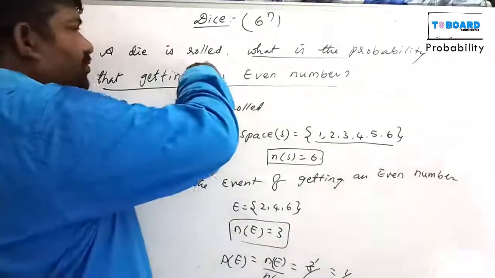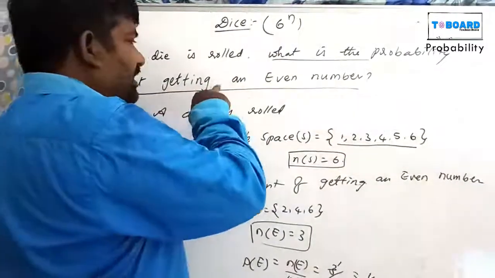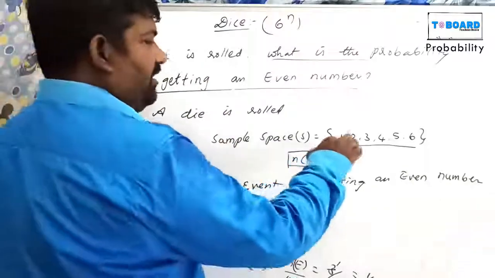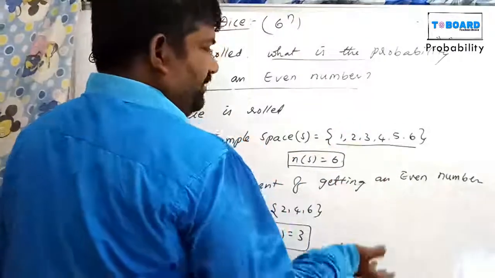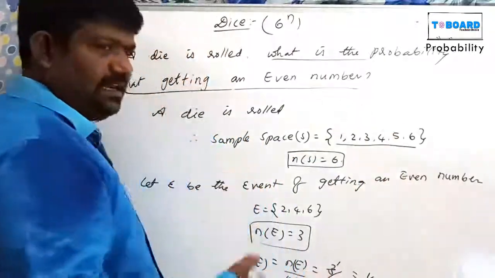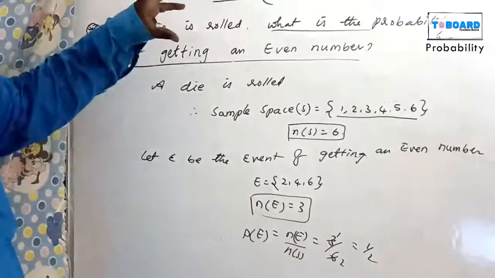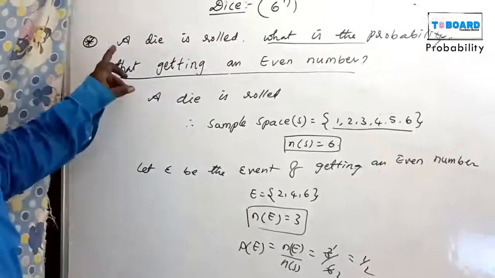Suppose the same question: a die is rolled. What is the probability of getting an odd number? 6 as it is. What are the odd numbers? 1, 3, 5. That means 3 out of 6. 6 is common, the denominator is common. The favorable outcomes depend on the question.